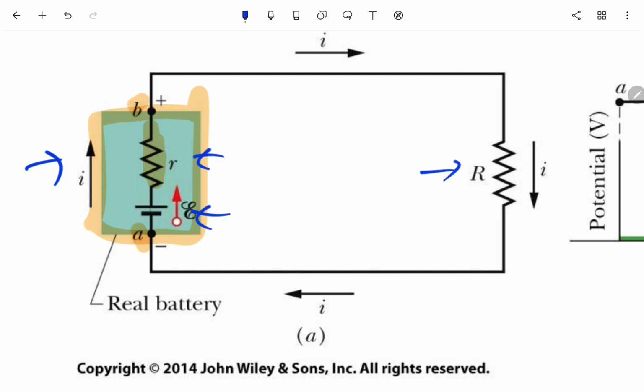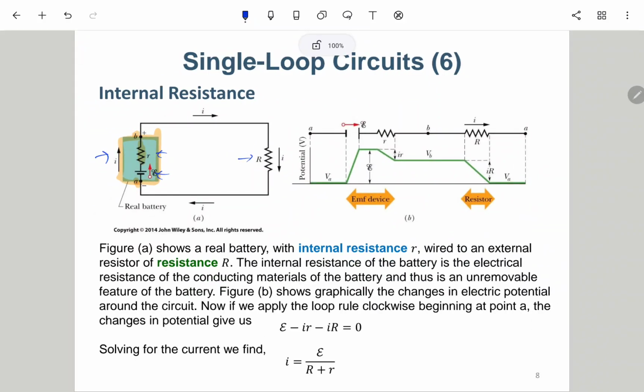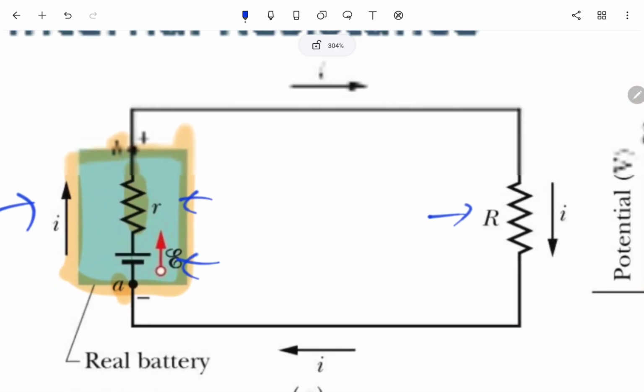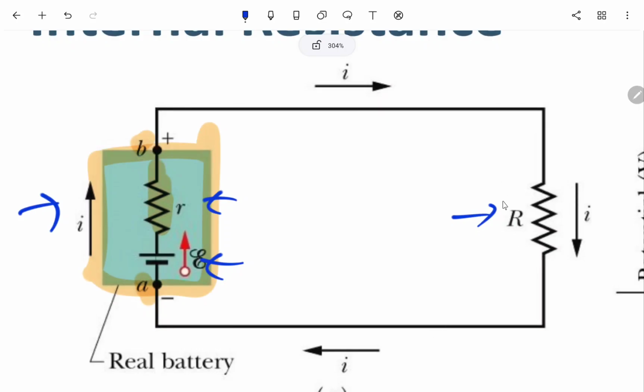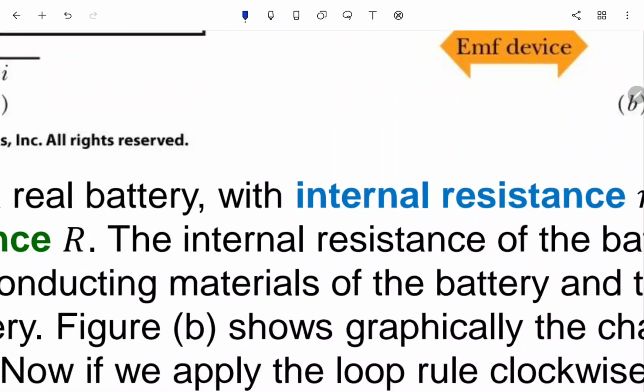The external resistor is still capital R. So the current will be E equals I times (R plus r). You can consider capital R and small r in series, so the series resistance is nothing but r plus capital R.